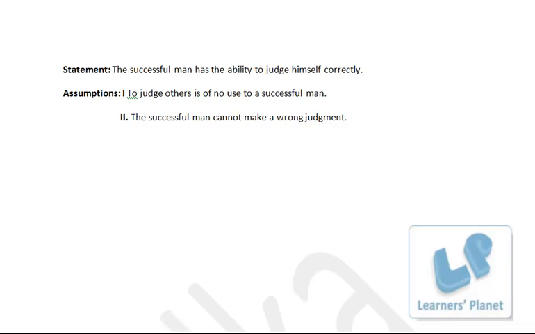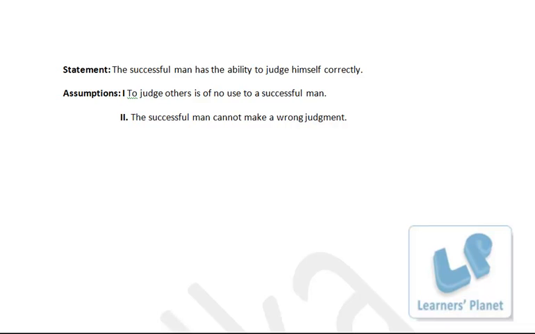The successful man cannot take a wrong judgment. That is also not implied from the statement, because here he has the ability to judge himself correctly. That is, the author is talking about his ability of judging himself. He may or may not take the right decision or the wrong decision, right?